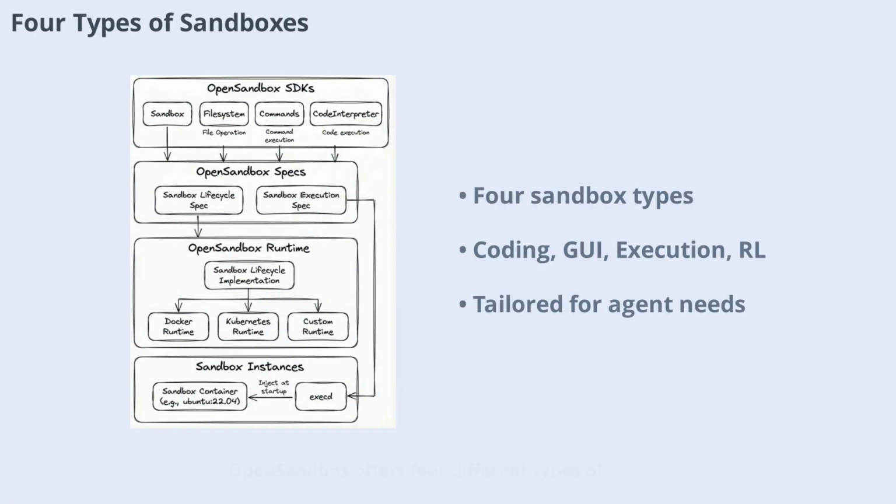Open Sandbox offers 4 different types of sandboxes to suit various AI agent needs. Coding agent sandboxes are designed for agents that write and run code, such as Claude Code or OpenAI Codex. GUI agent sandboxes provide a virtual desktop for agents that need to click, browse, or fill out forms. Code execution sandboxes are for running scripts quickly in isolation. RL training sandboxes are for reinforcement learning, giving AI models a safe space to learn by trial and error.